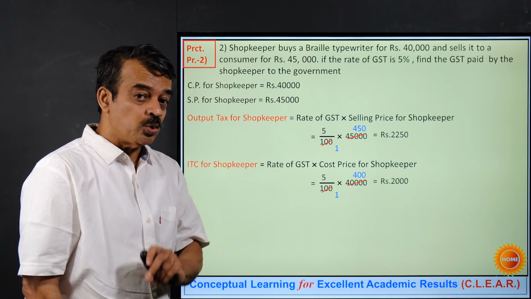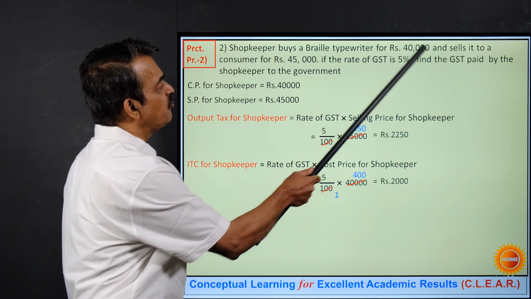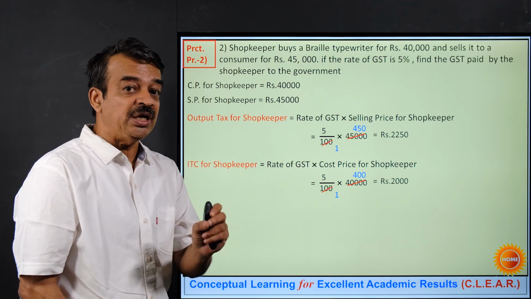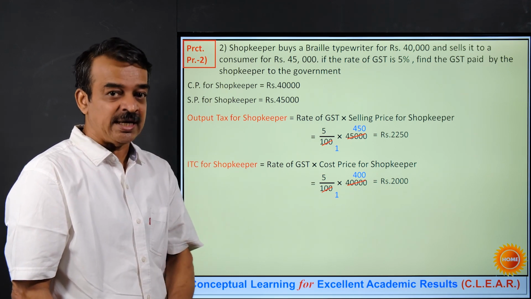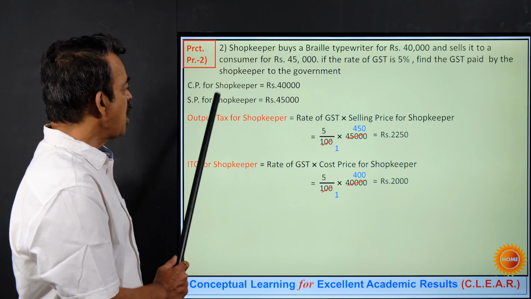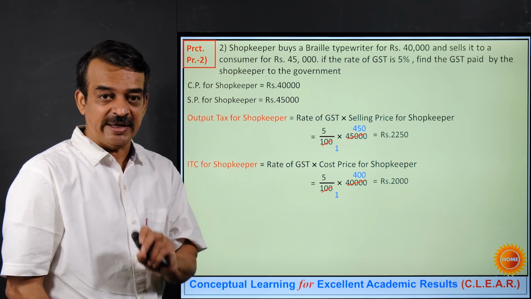Why did we get these two values? Because if I want to find out the GST paid by the shopkeeper to the government, the meaning is I need the net GST, and net GST, the formula says it is equal to output tax minus ITC.